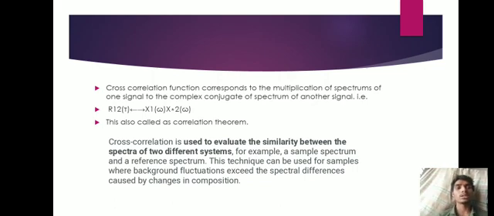The cross correlation is used to evaluate the similarity between the spectra of two different systems, for example, a sample spectrum and a reference spectrum. This technique can be used for samples where background fluctuations exceed the spectral differences caused by changes in composition.